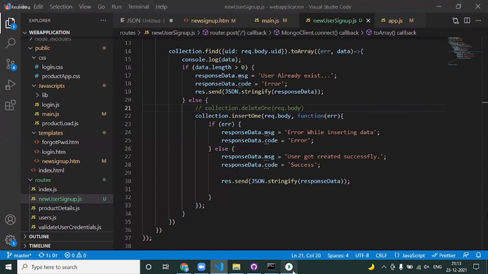Sir, instead of delete, we can update this. It automatically deletes this. Update doesn't delete, right? Updating will still keep the record, right? That underscore ID will still be there, right? Yeah. So it is better to completely delete the record if it is not needed. So it is recommended to go with delete.